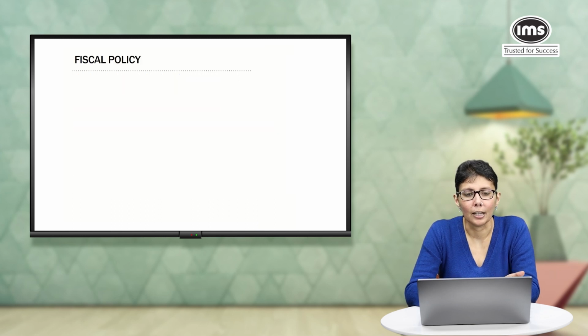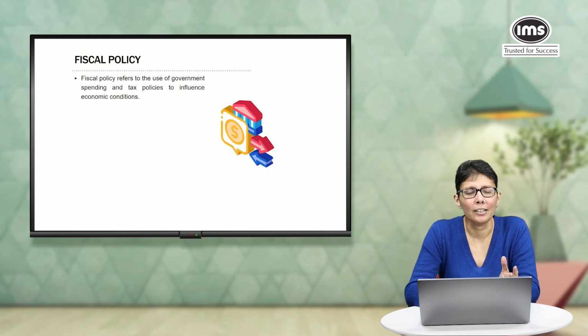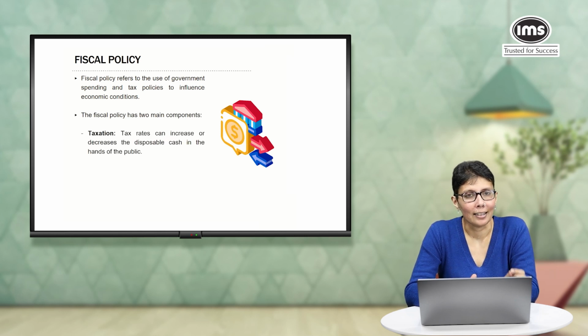So, the first thing that we're going to discuss is, of course, fiscal policy. Fiscal policy is pretty simple. It refers to the use of government spending and tax policies to influence economic conditions. In very simple terms, it's the way government spends money and collects money from its citizens. So, it has two main components: taxation.